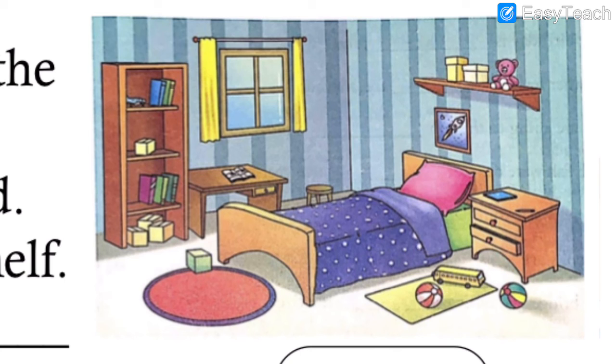Here is the bed. Pillow. Books are kept. The curtains are there of yellow color. Window. Table. Stool is there. Carpet is there. Here also some boxes are kept. Balls. 2 balls are there. These are drawers. So we have seen the whole picture.